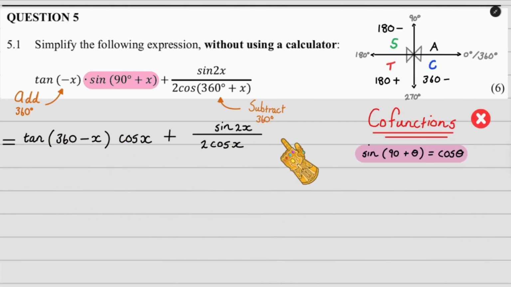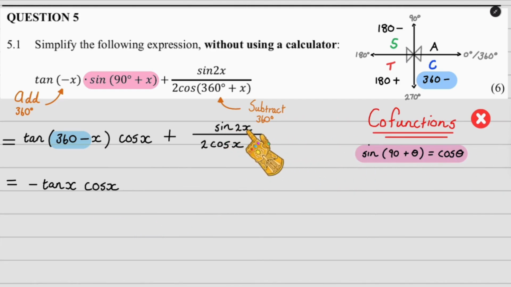Okay, now we're going to start to tackle them individually once again. So tan of 360 minus x is inside the 360 minus quadrant. And in the 360 minus quadrant, only cos is positive, which means tan will be negative. So this will change into negative tan x. This cos x is simplified as far as possible, so I'm just going to leave it there for the time being. And now the sine 2x, I'm going to expand with double angles.